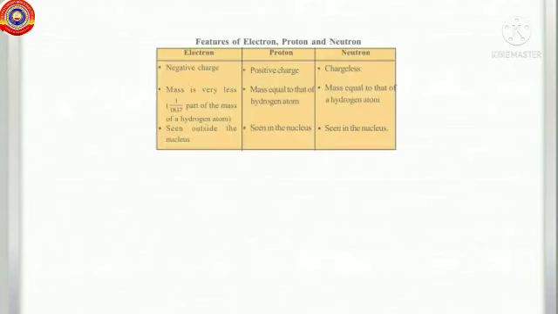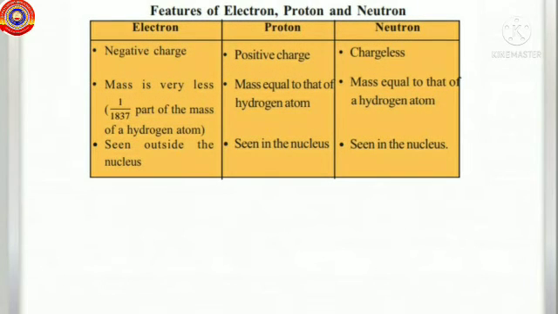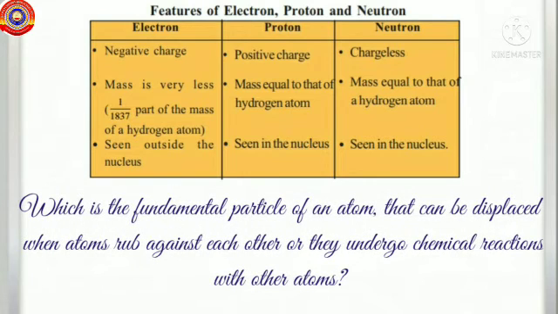Dear children, you might have understood the position and charge of the fundamental particles in an atom. And do you know which is the fundamental particle of an atom that can be displaced when atoms rub against each other or undergo chemical reactions with other atoms?